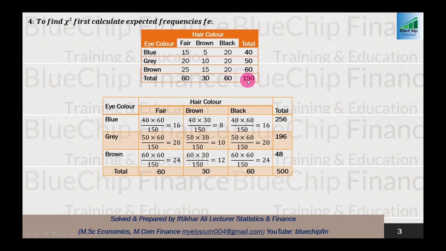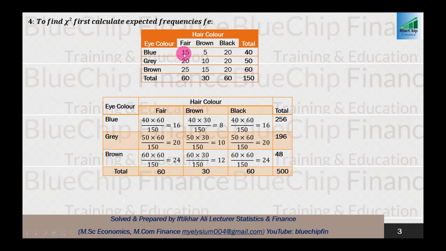Finally we calculate the grand total, that is 150. Either you can calculate it by summing all the row totals, or by summing the column totals.